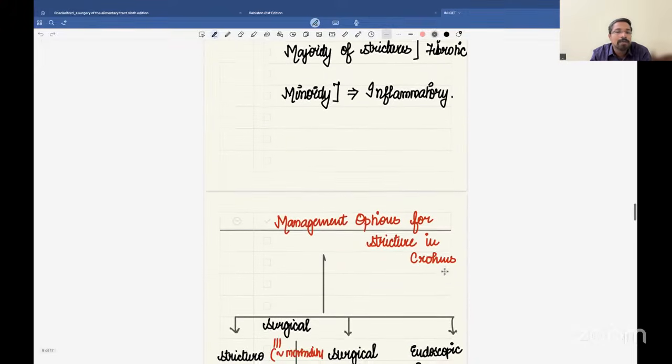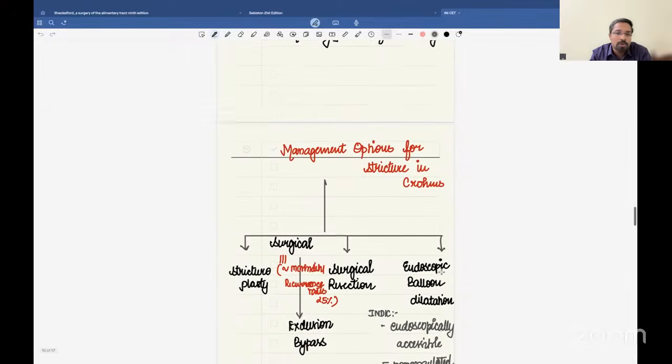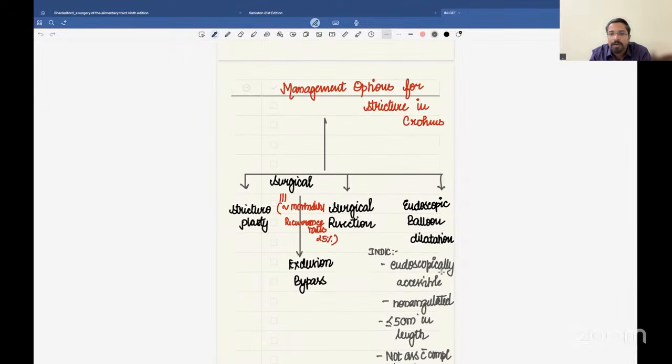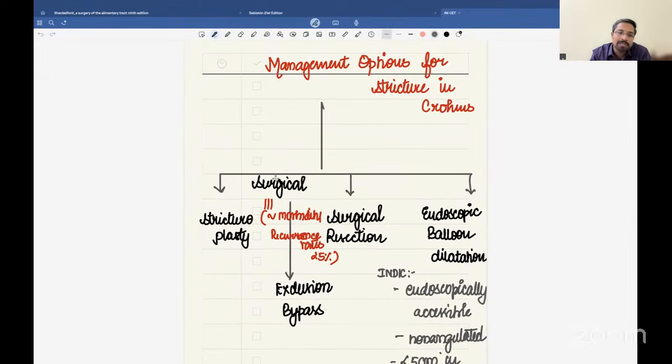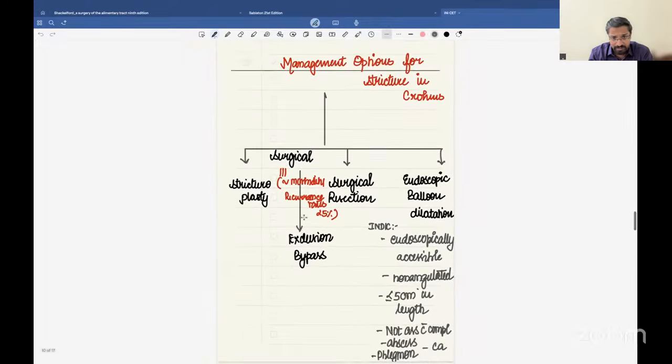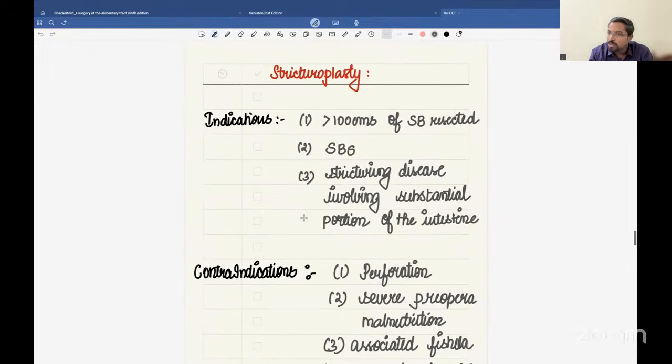So now what are the management options for stricture in Crohn's? Once a stricture is formed causing a typical bowel obstruction picture, you have either endoscopic management or surgical management. Among the surgical managements, you have either surgical resection or stricturoplasty. Various trials all around the world have shown that both carry the same morbidity and recurrence rates of almost 25%. So both morbidity and recurrence rates are similar when comparing stricturoplasty and surgical resection. Now you need to know where we do stricturoplasty.